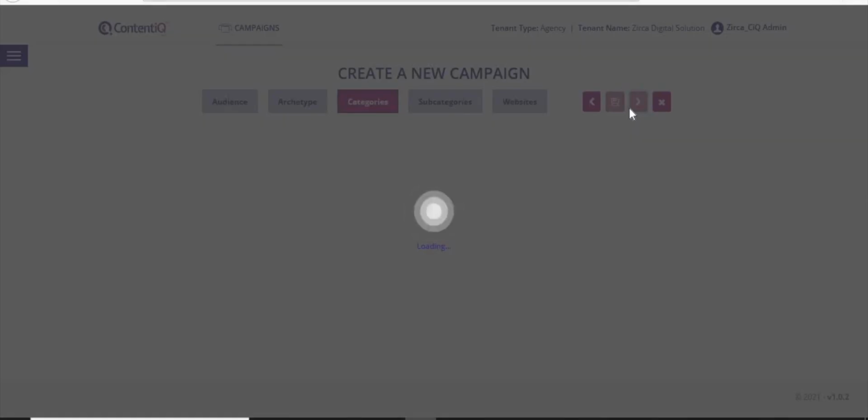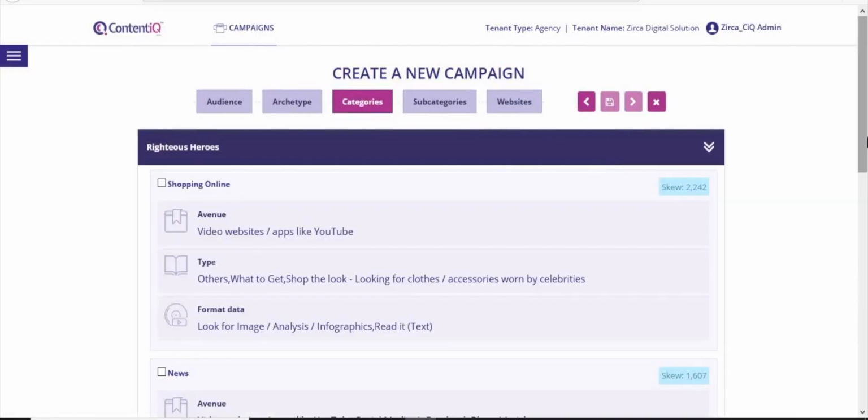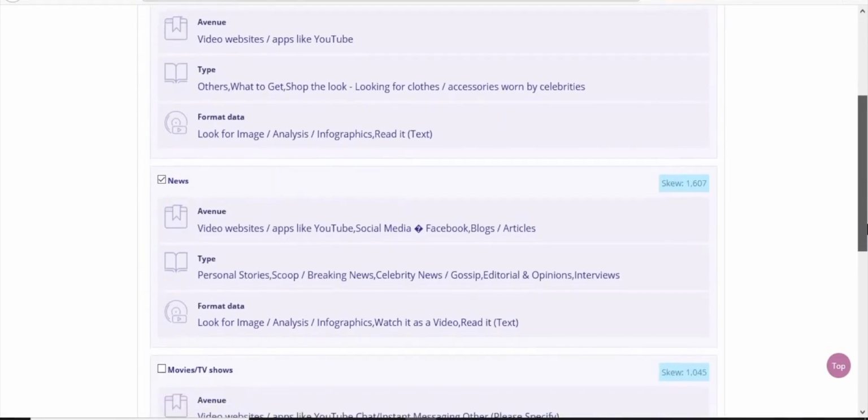Next, you select Categories. The category screen shows content, metadata, and affinities. These insights can be used by account planners, marketers, and creatives. The category selection is based on these fundamentals.